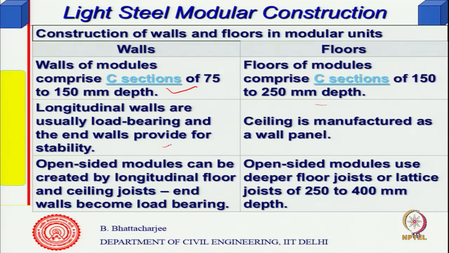So, longitudinal walls are usually load bearing and end walls provide for stability. Ceiling is manufactured in a similar way as we said. One sided modules can be created by longitudinal floors and ceiling joists. End walls become load bearing then. So, usually the long walls are load bearing, and the other one is just a supporting system. Open sided modules use deeper floor joists or lattice. So, if you have one side open, then you have to design accordingly.